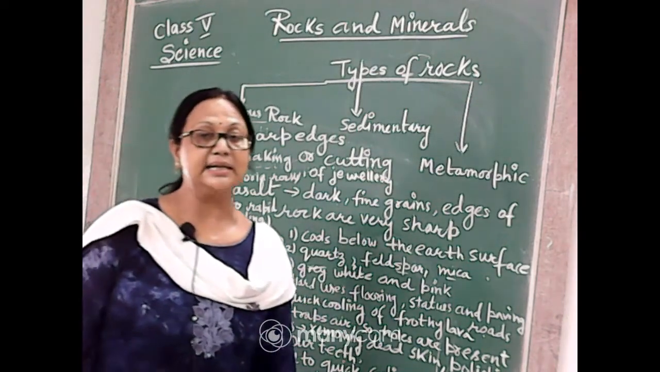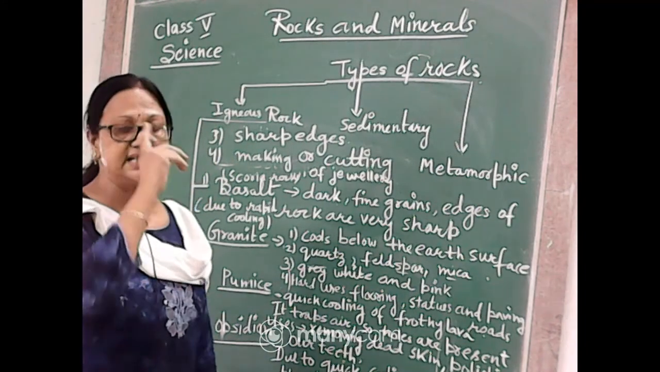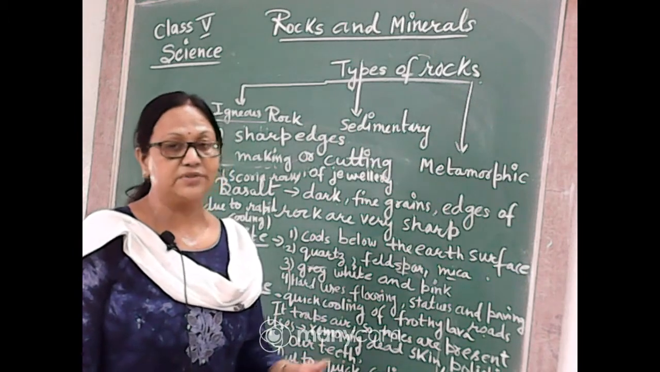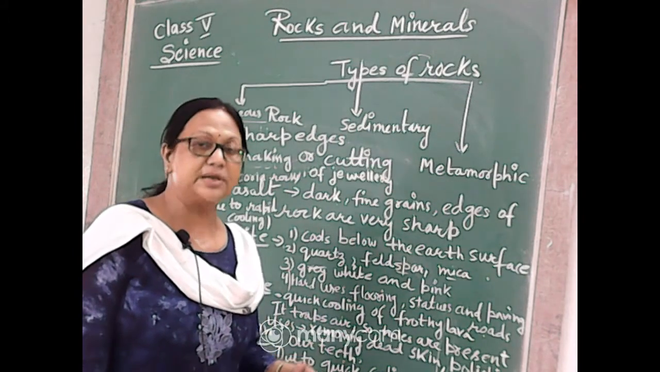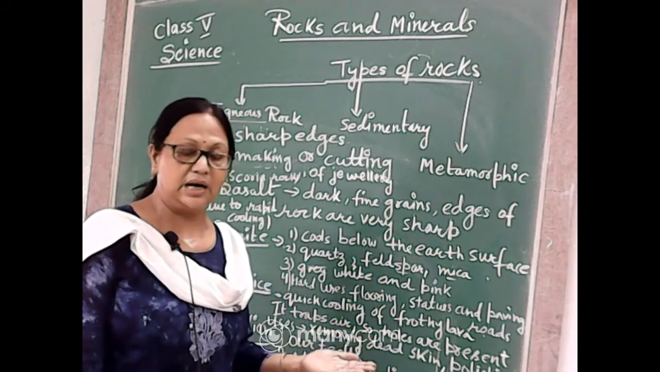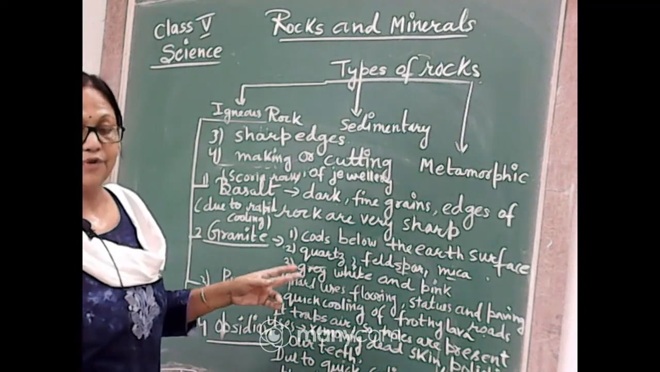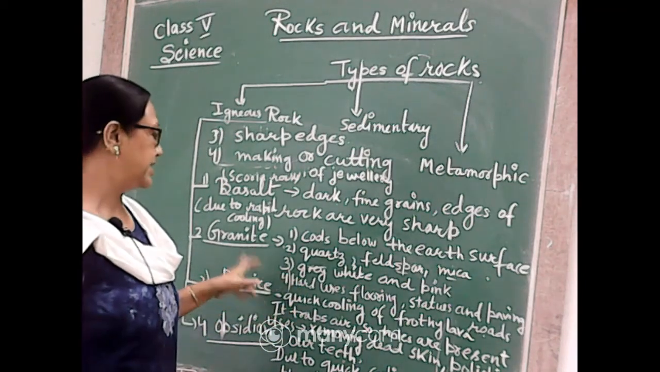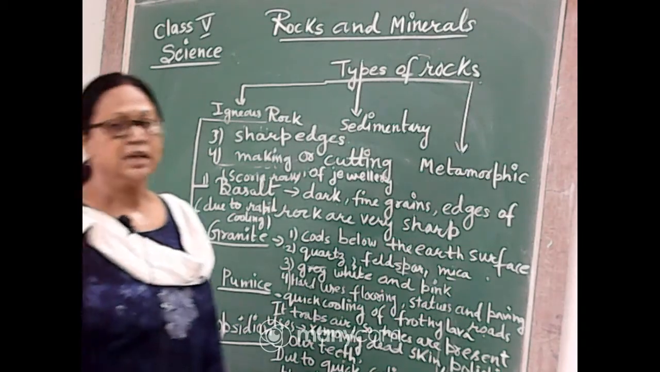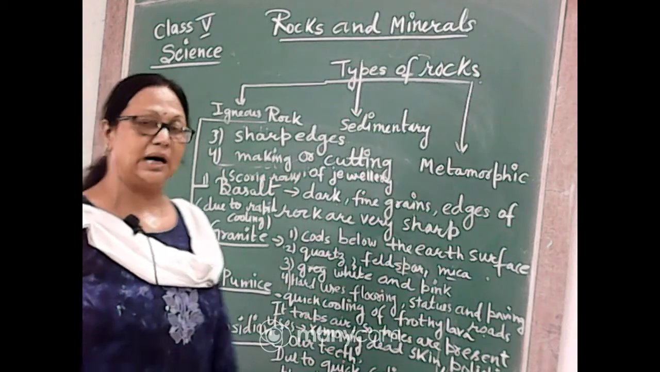Now the next one is granite. The second igneous rock is granite, and this is a different type of cooling. The magma does not come out from a volcanic eruption. The magma which cools down below the surface of the earth forms igneous rocks called granite. Granite is very common; we all know the name. It cools below the earth's surface.